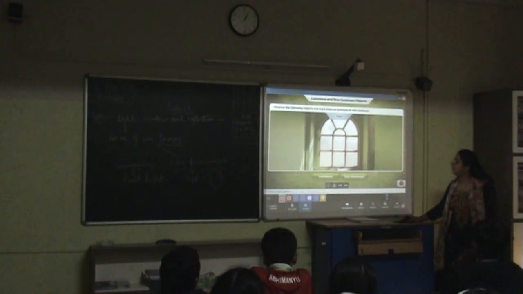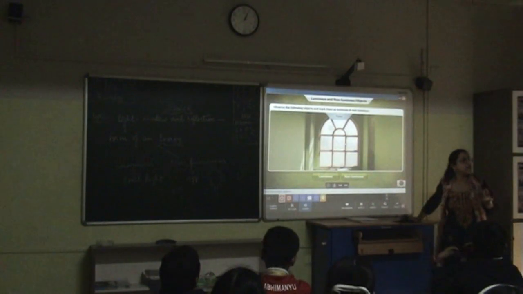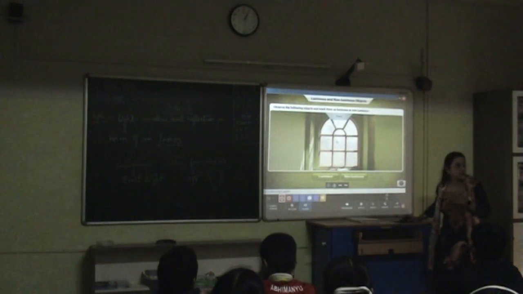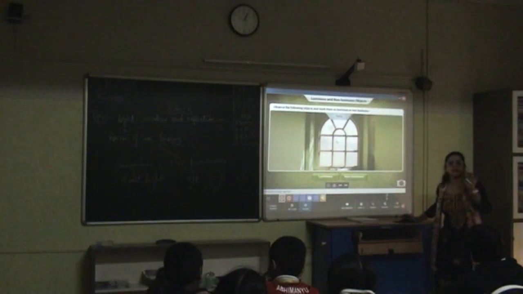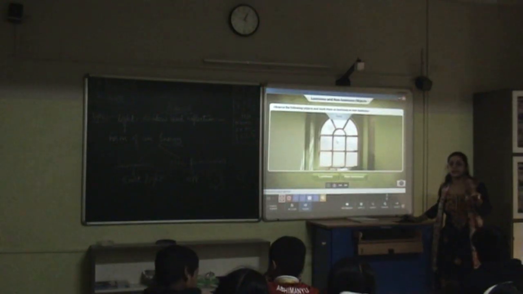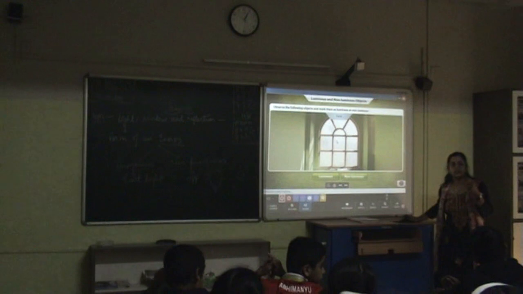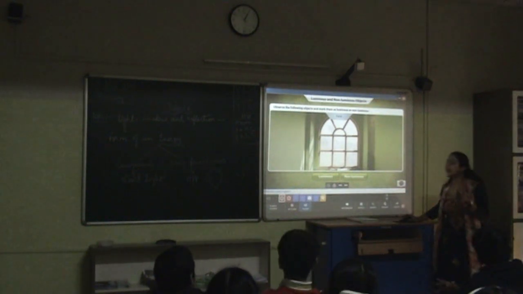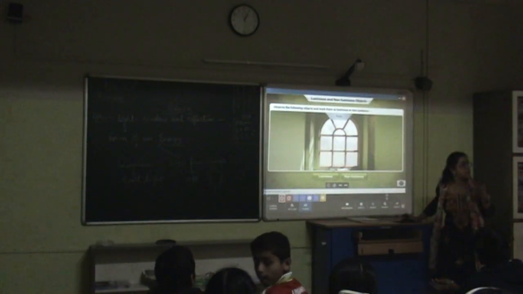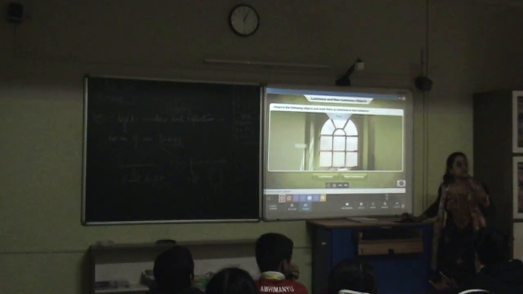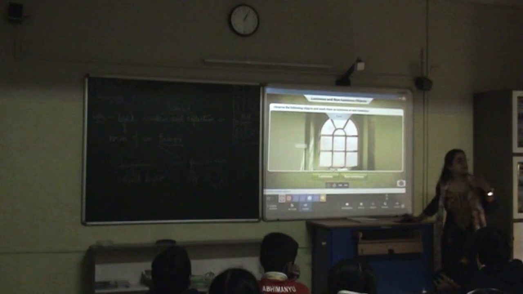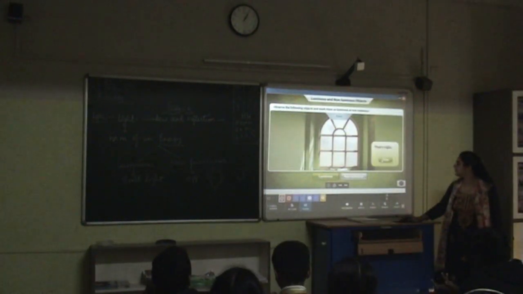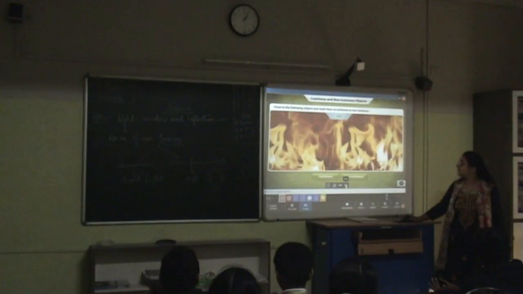See, now here I can twist this question. So the question can be this pen. If I am talking about the pen, I mean very specific, so what kind of object will it be? Non-luminous. But if I ask you about the surrounding around the pen, then it's natural light, and natural light is coming from the sun, which is luminous. Have you understood the difference?